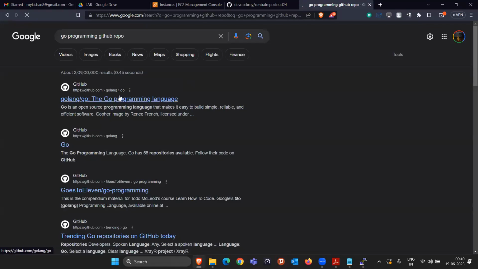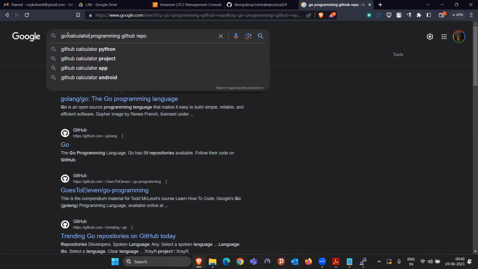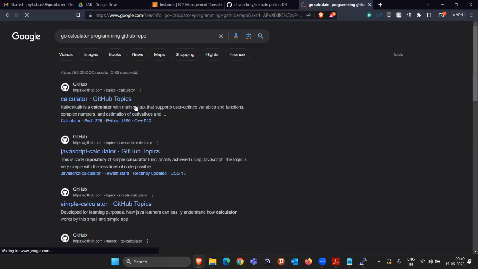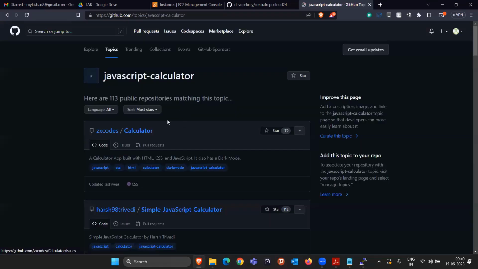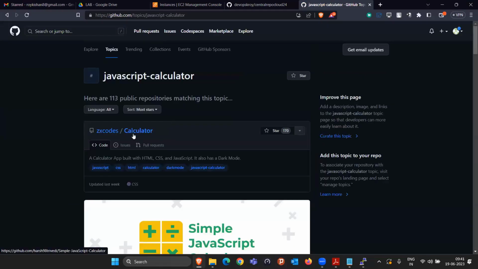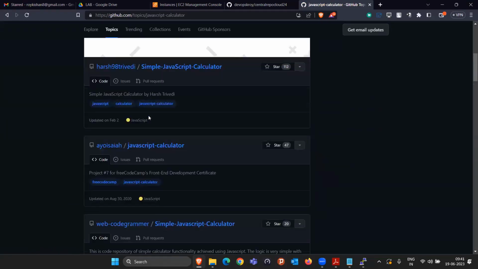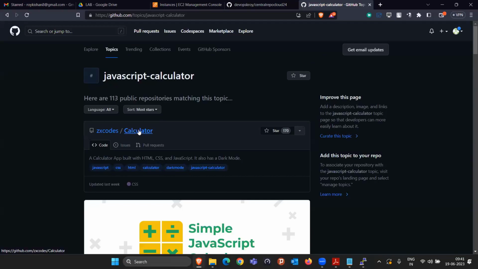So take an example, I'm searching for some GitHub repo, for the Go programming language, some basic code, like a Go calculator. I want to write a calculator program in Go, and I want to find some GitHub repo. So take an example, a JavaScript calculator. Here we go. If I come here, we find that there is code created by different developers who designed a calculator.